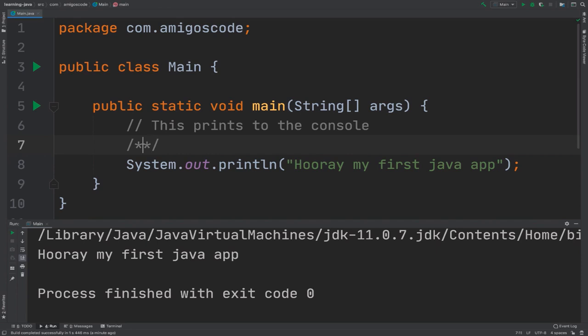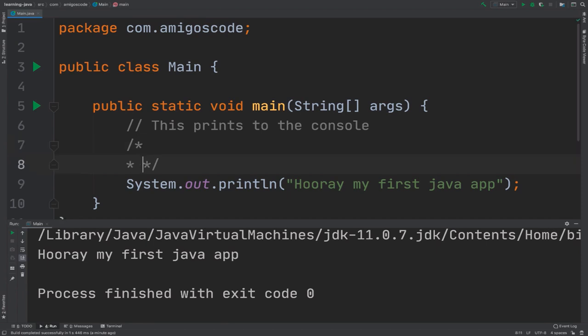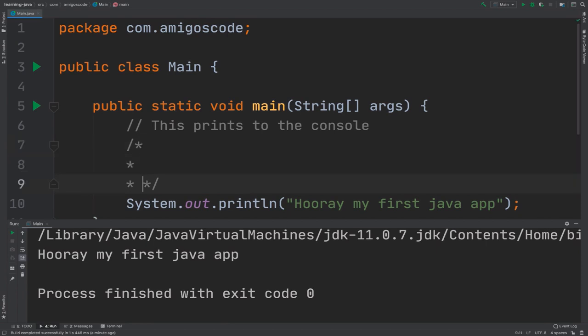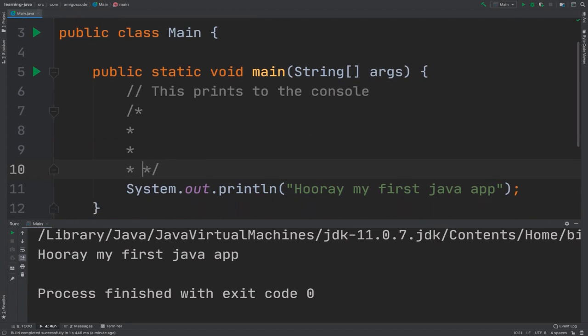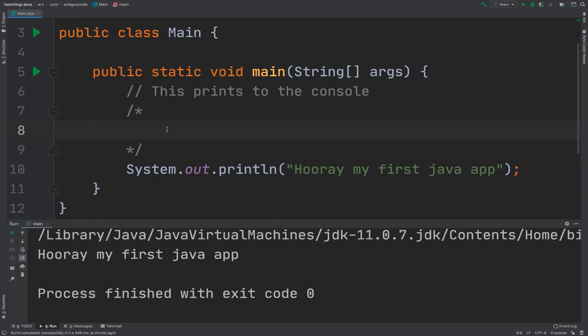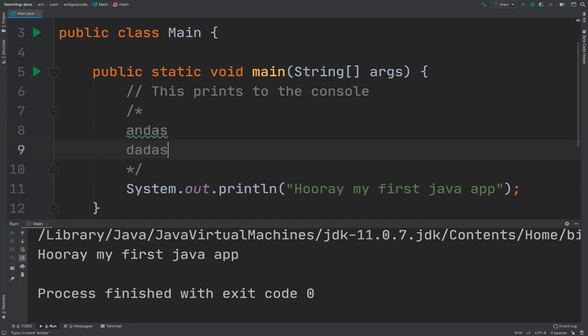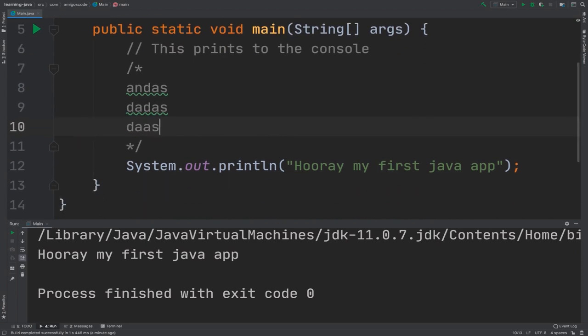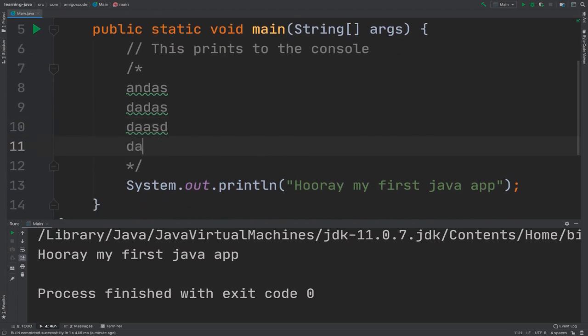So now from this point onwards, if I press enter in between the stars, you can see that I do get these stars. But basically anything that I type in between the opening line for a multi-line comment and the ending line for a multi-line comment, I can type anything here, right? So none of this will be executed.